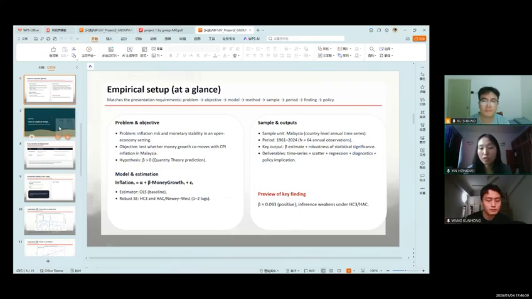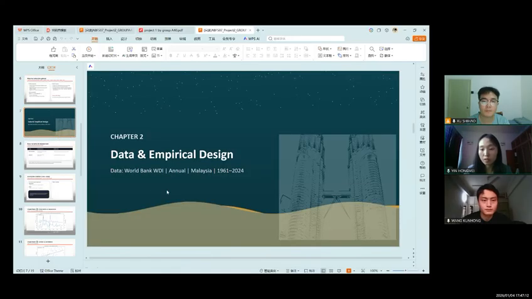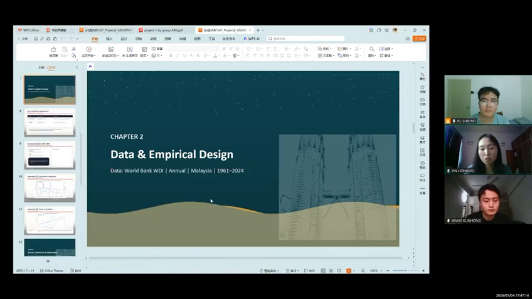Preview of our key finding. Our beta estimate is around 0.093, positive as QTM predicts, but significance weakens with robust standard errors. That's all from me. Let's hand it over to my teammate Xu Shihao for Chapter 2.